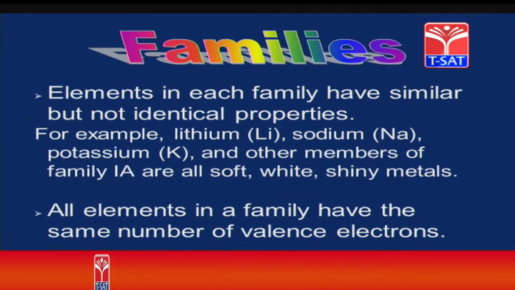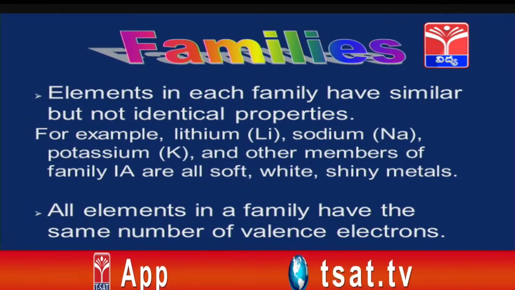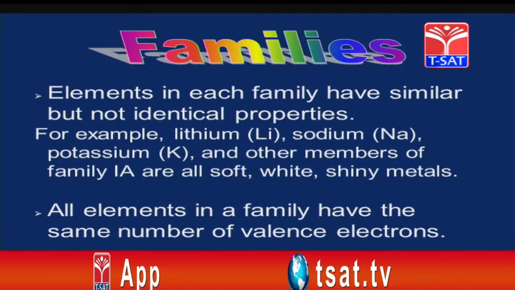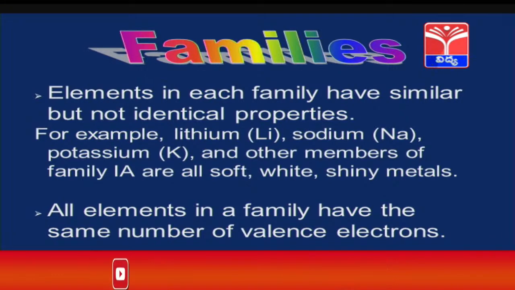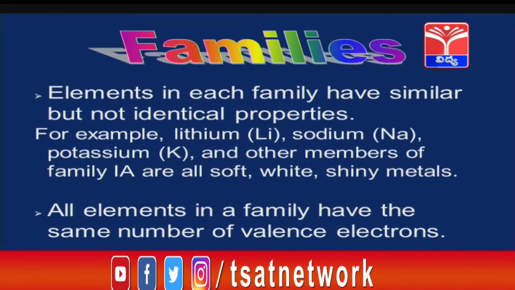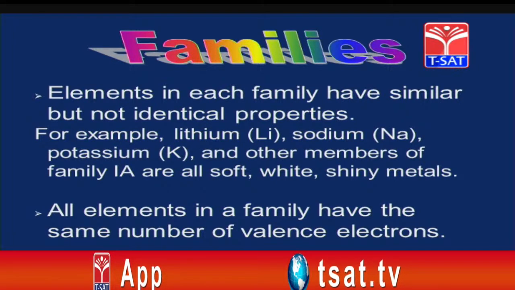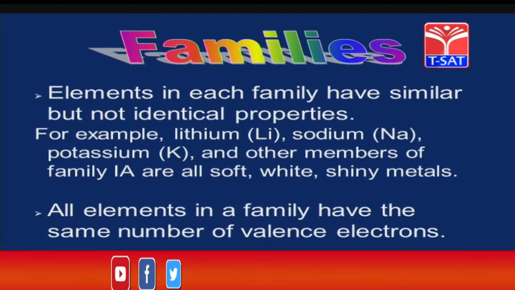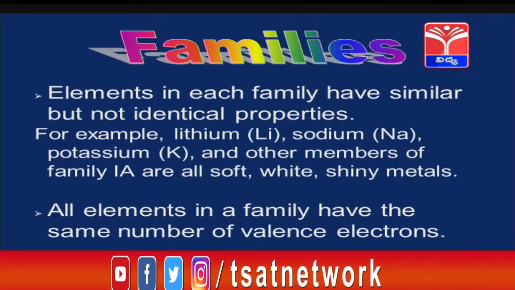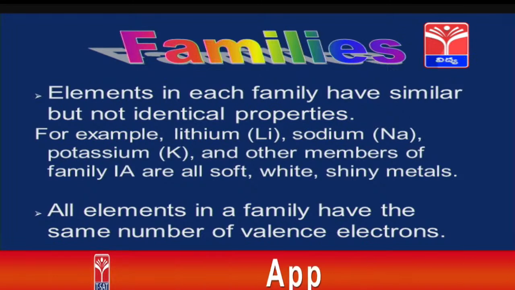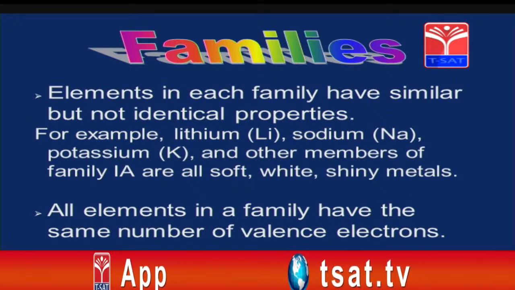Elements in each family have similar but not identical properties. For example, lithium, sodium, potassium and other members of family 1A are all soft, white and shiny metals. Here the metals like sodium and potassium, even when we cut them with a knife, are very soft. All elements in a family have the same number of valence electrons. Now, if we look at valence electrons, only one valence electron we can find in the outermost orbit.